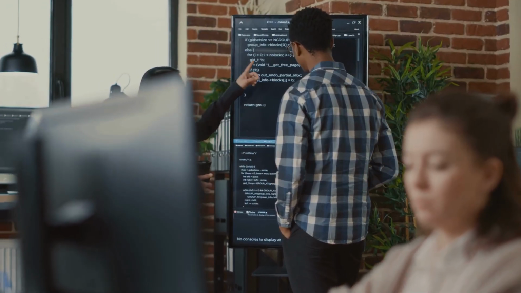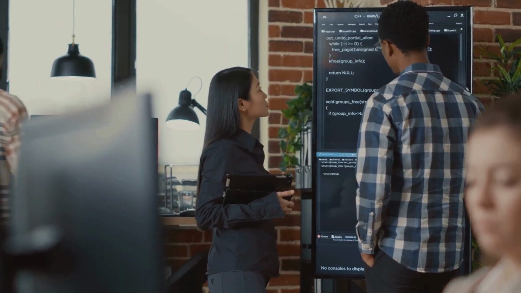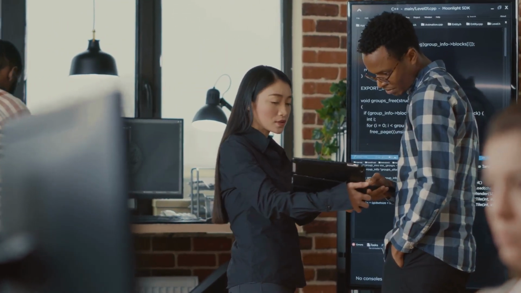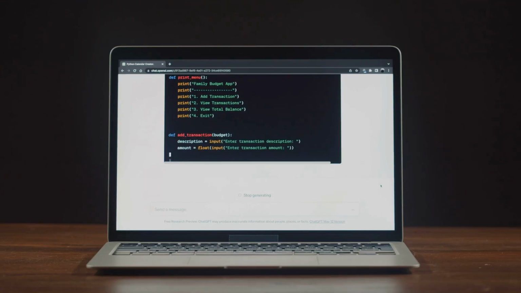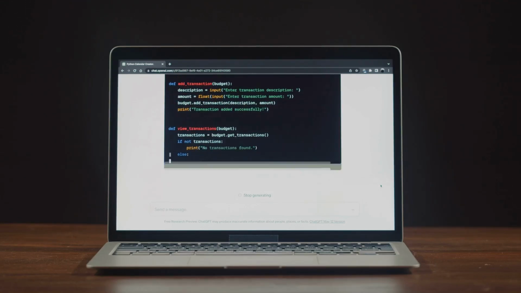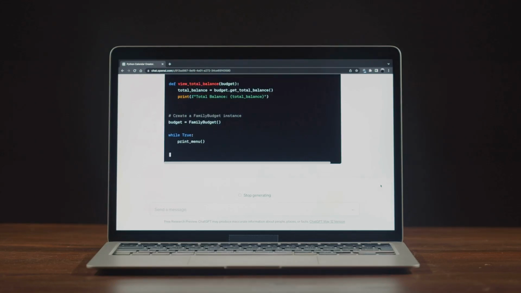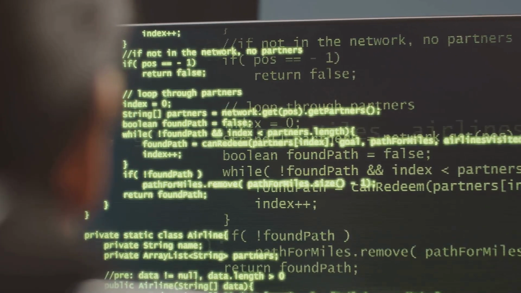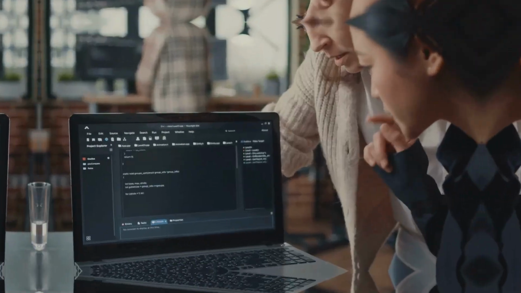A well-written prompt provides the LLM with enough context and information to understand the task and generate accurate responses. For example, if you're building a chatbot to answer questions about a specific product, your prompts should include relevant information about the product's features and use cases. The more specific and detailed your prompts are, the more accurate and helpful your chatbot's responses will be.